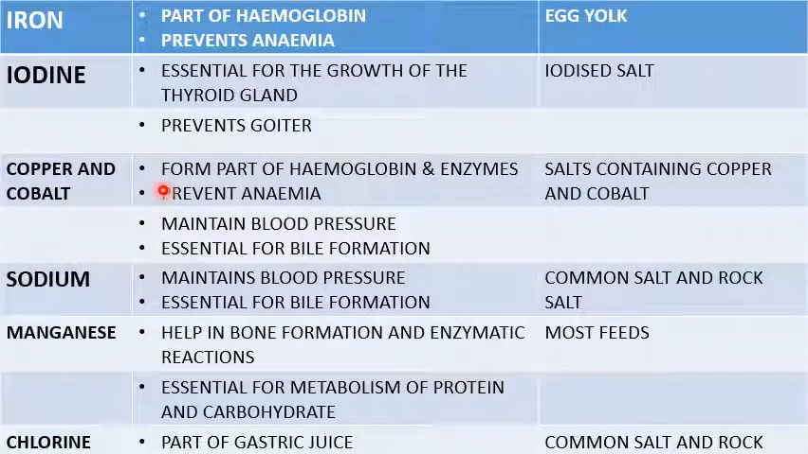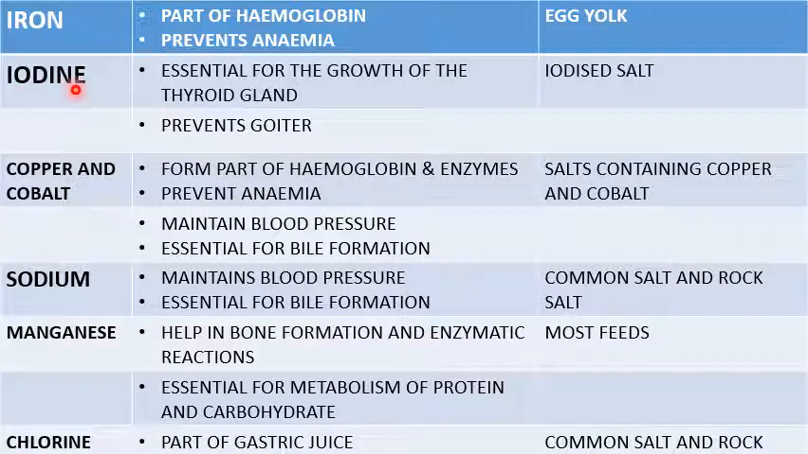Another mineral which is equally important is iron. Iron is important in the body of the animal because it is part of hemoglobin. And also, if the animals have enough iron in their body, they will prevent the disease which we call anemia. Most of the time, iron is found in the egg yolk.